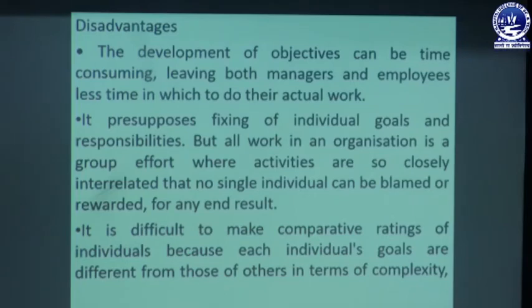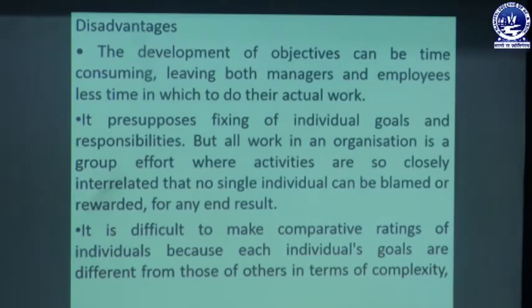Second demerit: it presupposes fixing of individual goals and responsibility. We have already discussed that based upon the organizational goal or objectives, individual goals or objectives must be predetermined. But all work in an organization is a group effort, where activities are so closely related that no single individual can be blamed or rewarded for any end result.